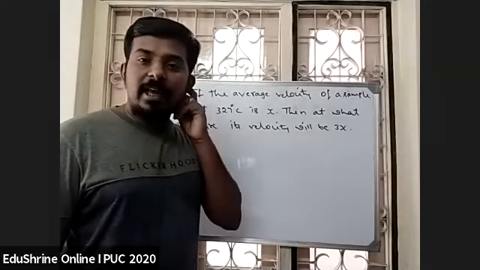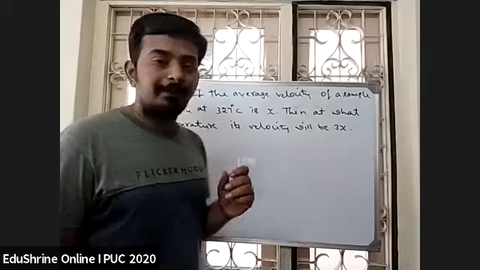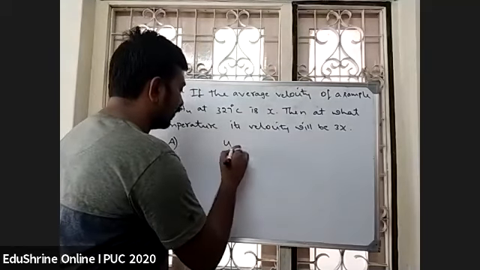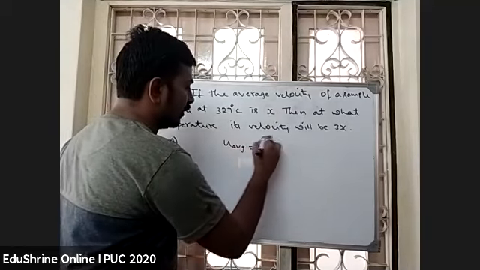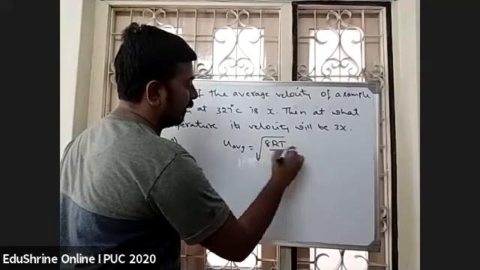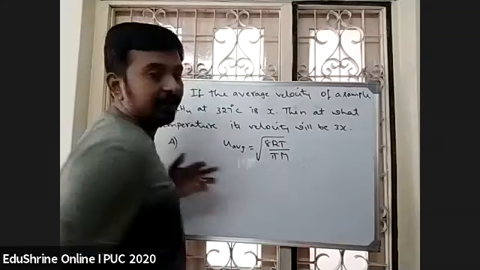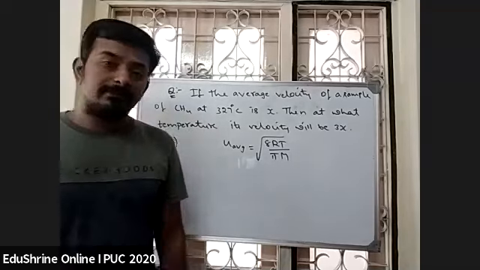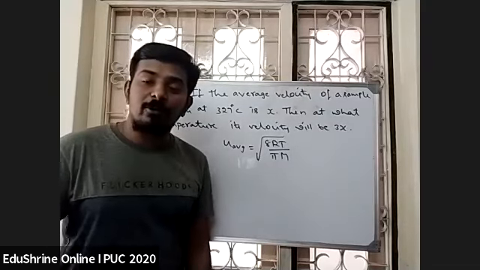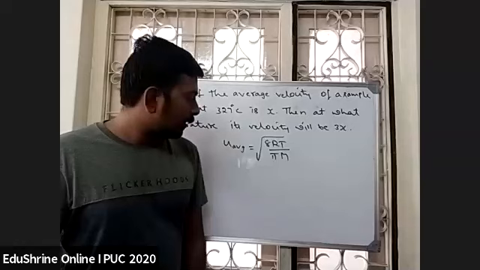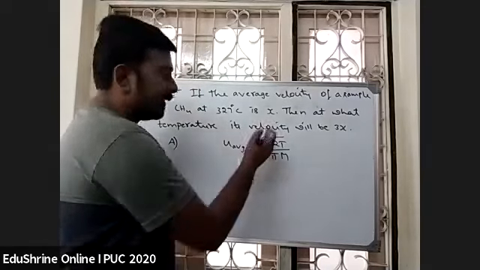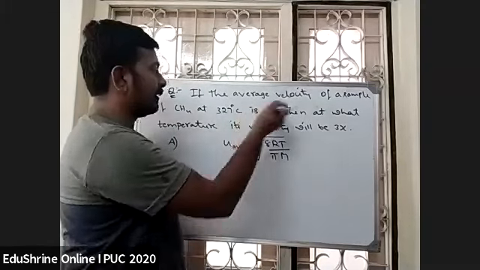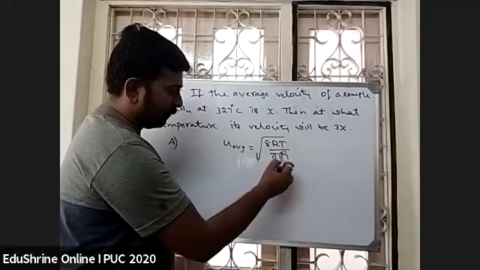They are asking to calculate average velocity. What is the formula to calculate average velocity? Average velocity is root of 8RT by pi M. We can calculate average velocity using this formula. Now see here. Same sample of gas, same gas only, it is methane. So molar mass will be the same.